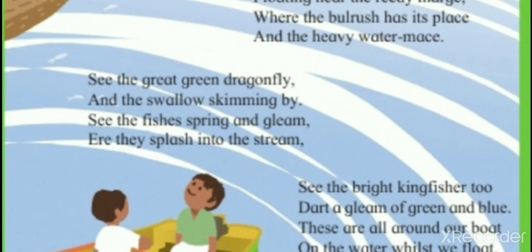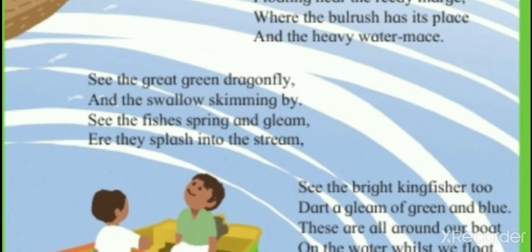See the fishes spring and gleam ere they splash into the stream. Now the poet is telling he can also see the fish spring out. Fish spring out means what? The fish is coming out of the water, jumping and going into the water again. And the water bodies reflected the sunlight before they jump with a splash into a stream.